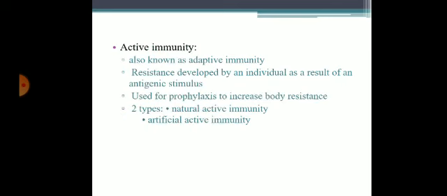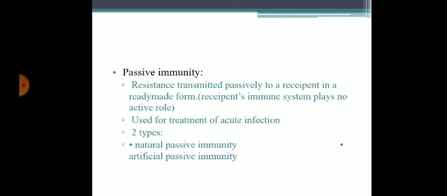Active immunity is also known as adaptive immunity. It is the resistance developed by an individual as a result of antigenic stimuli. It is used for prophylaxis to increase body resistance. There are two types: natural active immunity and artificial active immunity. Coming to passive immunity, it is a resistance transmitted passively to the recipient in a ready-made form.